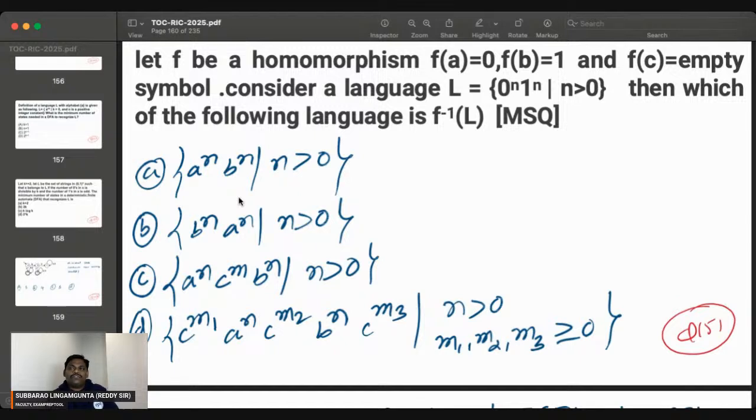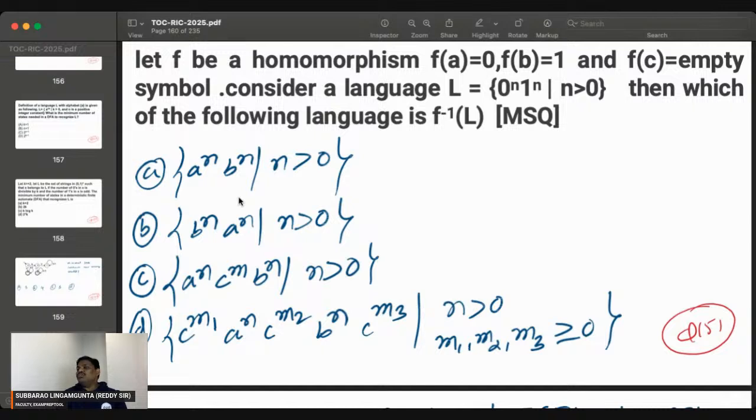F inverse of 0 is A. There are so many zeros, so f inverse of so many zeros gives so many A's, and f inverse of so many ones gives so many B's. A's followed by B's, A power n, B power n. That is one way. One more thing is, in between zeros and ones, epsilon can be there, so C's can come in between also.